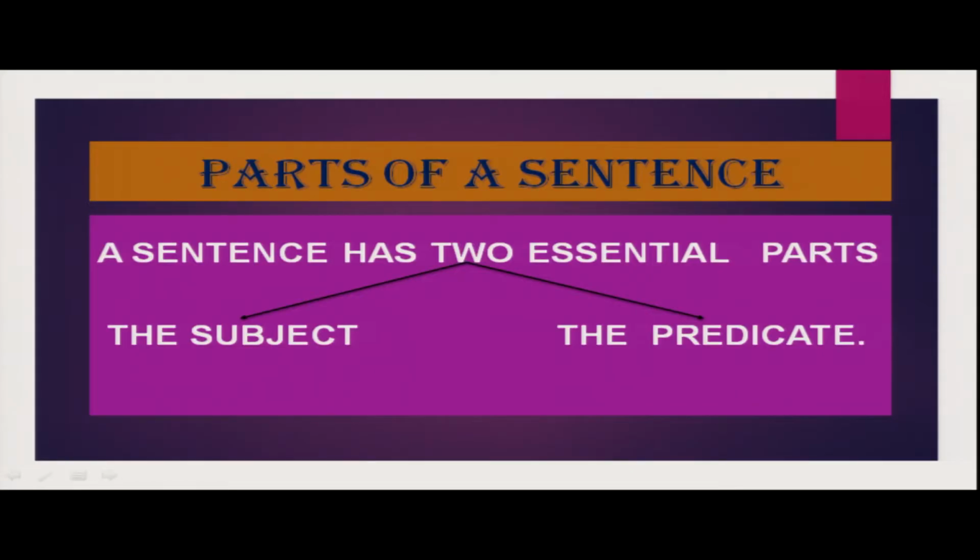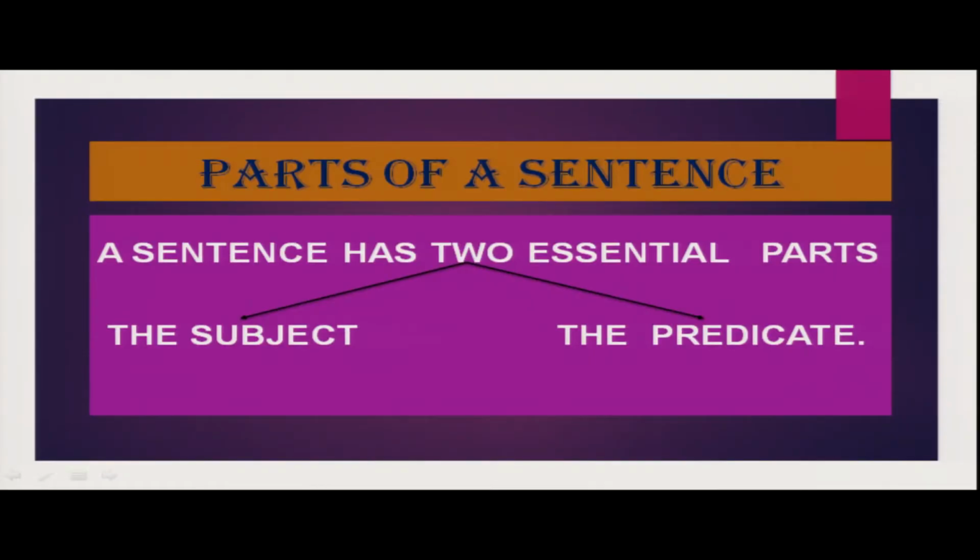Today we are going to discuss grammar, the first chapter of your grammar book, parts of a sentence. In the previous session, you have read what is subject, what is predicate. So let's have a recap of the previous session, then we will go to the next items and we will discuss one by one. So look at the screen.